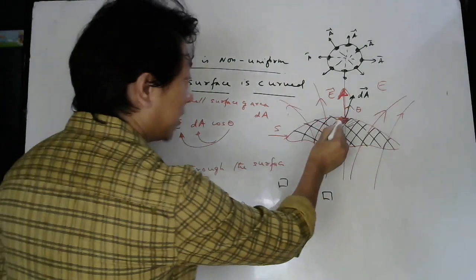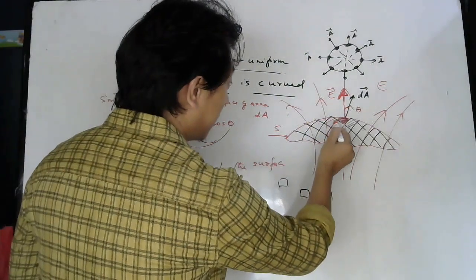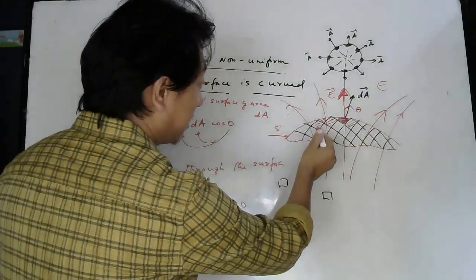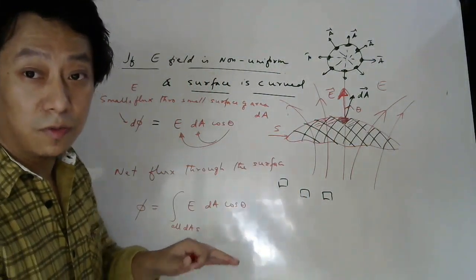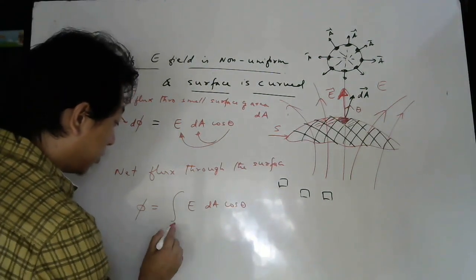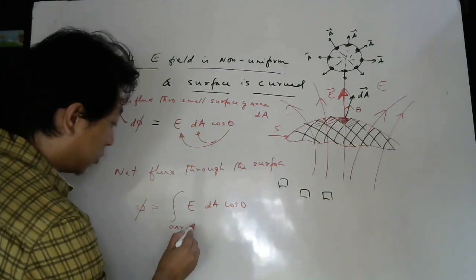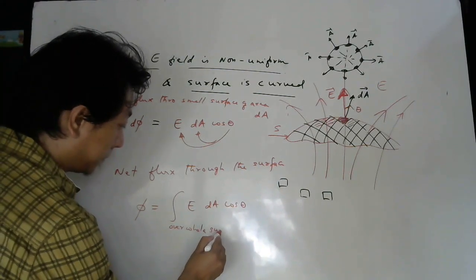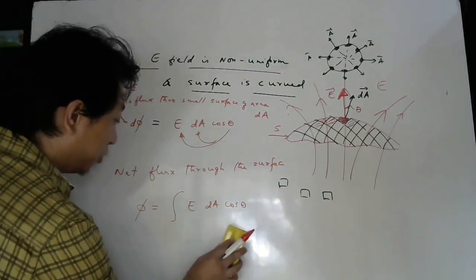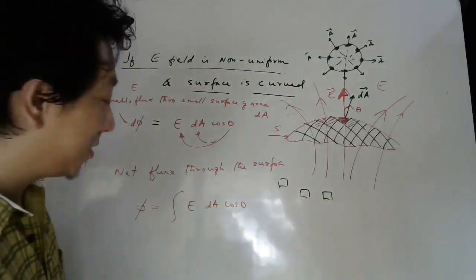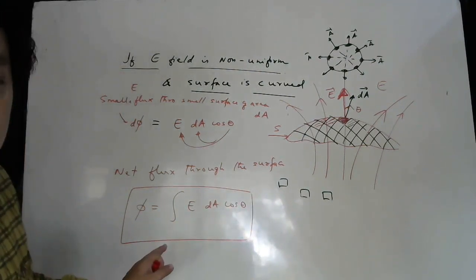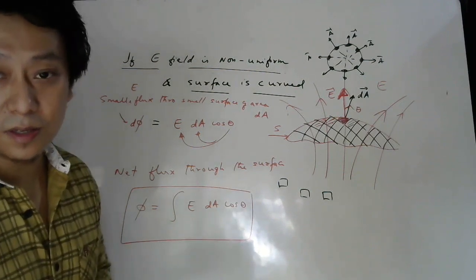Flux through a small area, right? Then you go to the next area, find the flux. Then you go to the next area. Like that you keep doing this for the whole surface. So this integration is done over the whole surface. In the exam, while writing, you don't have to mention this, but you should know where you are doing the integration. So this is the formula for finding net flux, the integration of E dA cos theta. Is it clear? Okay, fine.